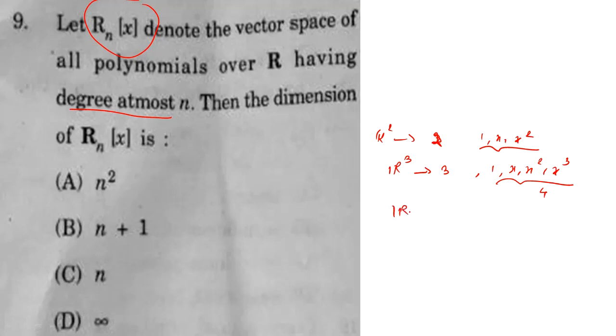So for R_n, how many terms do we have? How many polynomials do we have here? We have n plus 1 polynomials. So for this question, option B is correct. The dimension of R_n[x] means how many basis elements are contained in that particular set. So there are n plus 1 basis elements for this set. So the dimension of R_n[x] is n plus 1. Move to the next question.